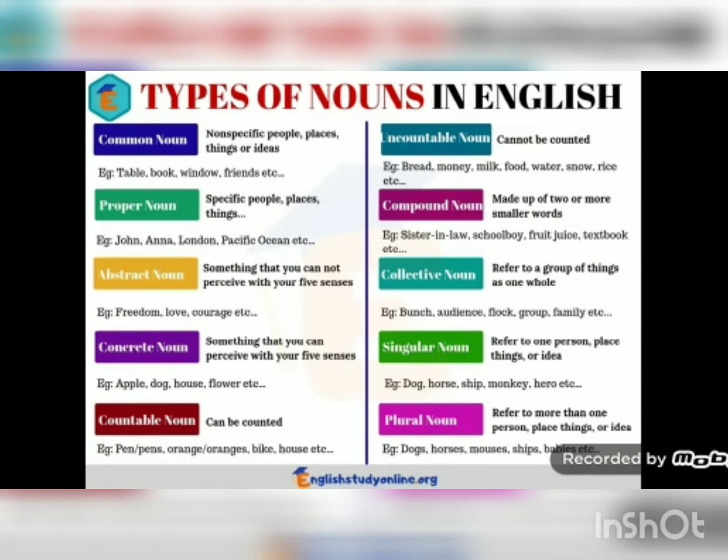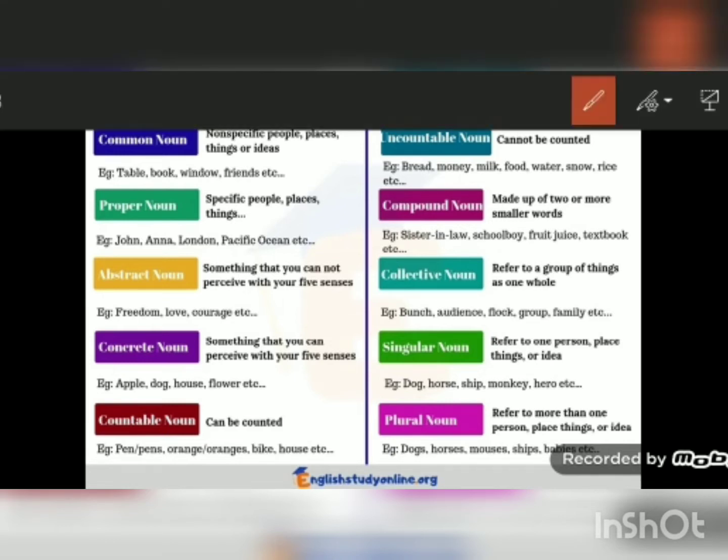Now let's see what are the different types of nouns. There are different types of nouns in English grammar: common noun, proper noun, abstract noun, concrete noun, countable noun, uncountable noun, compound noun, collective noun, singular noun, plural noun. So we will go through all these nouns in detail.